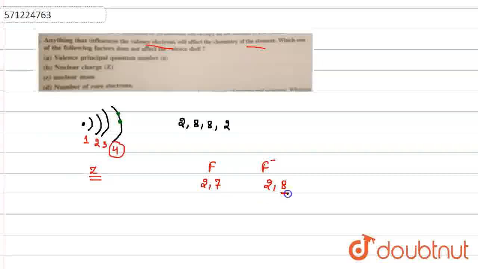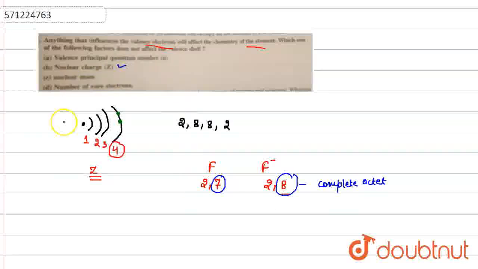Now the valence shell here will have a complete octet, which will be more stable, but in fluorine this is not stable. That's why nuclear charge will influence the valence shell.